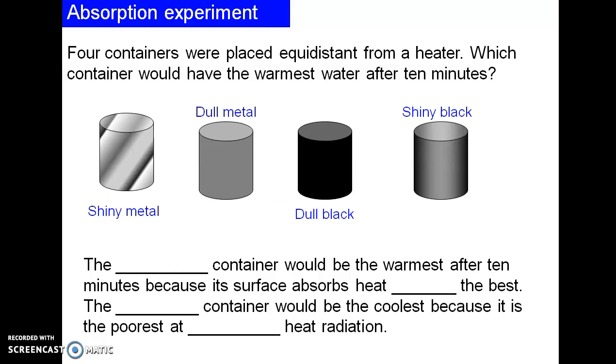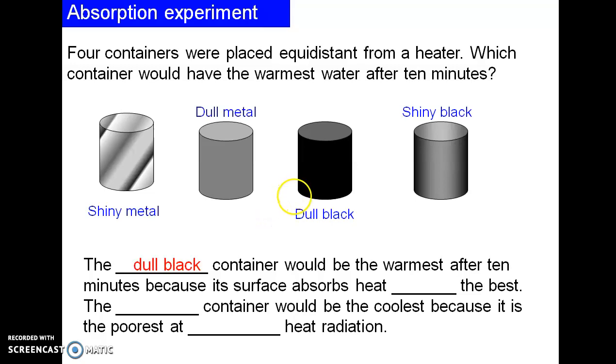Now the next is the absorption experiment. Four containers are placed at equal distance from a heater. Which container would have the warmest water after 10 minutes: shiny metal, dull black, or shiny black?